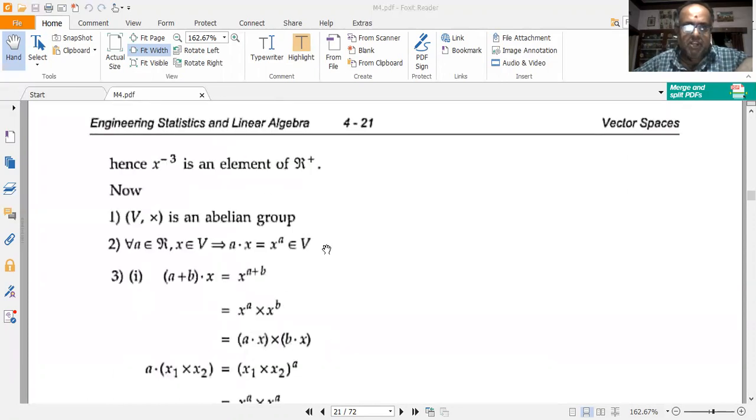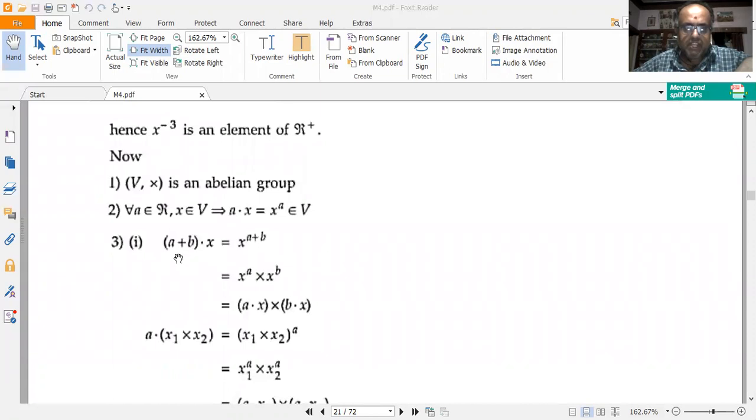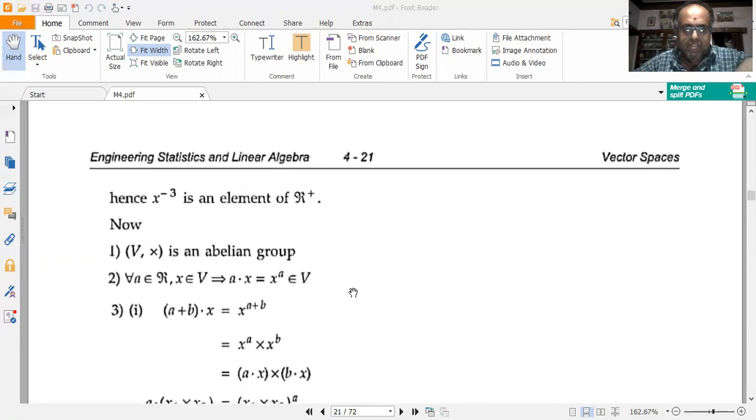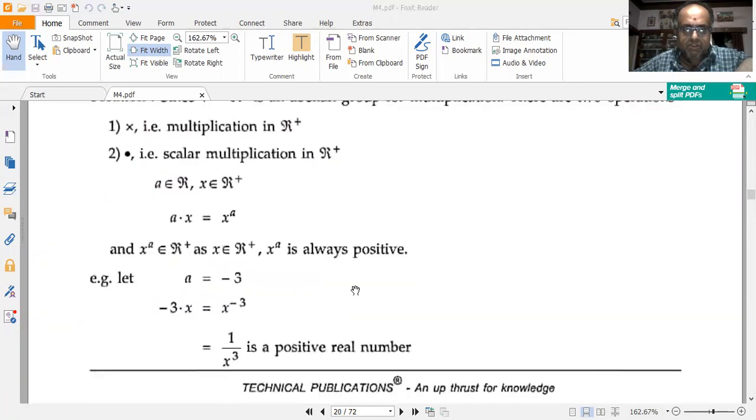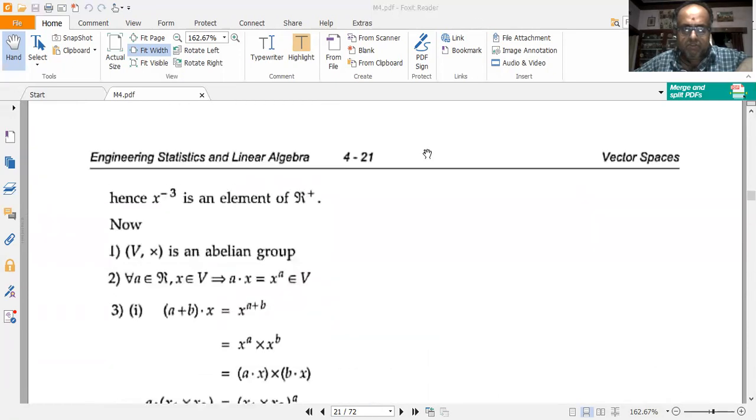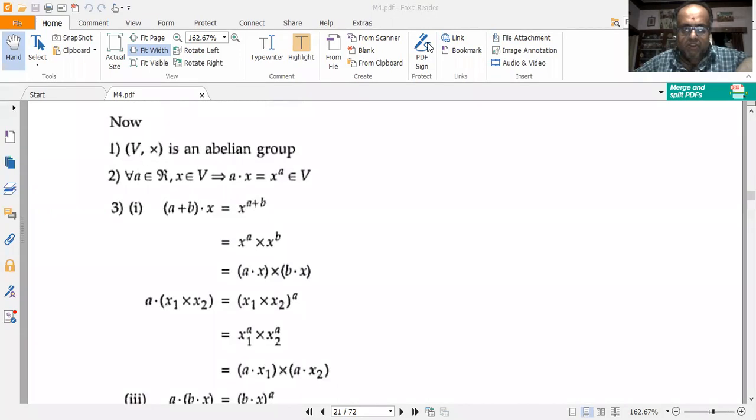Now let us check for other distributive laws and other such criteria. A plus B into X can be written as X to the power of A plus B. We have A into X is equal to X to the power of A. Now, A plus B into X can be written by replacing A by A plus B, then that becomes A plus B whole into X is equal to X to the power of A plus B.